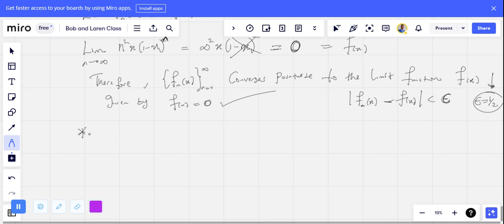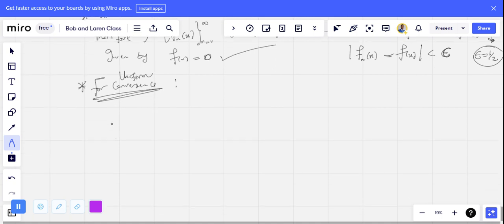Now, to test for convergence, the first one I did was for pointwise convergence. Sorry, now I want to test for uniform convergence. How are you going to go about it? You know where we used to start from. We always start from the derivative at the turning point, so we always take the turning point. That will be the first thing you need to think about.